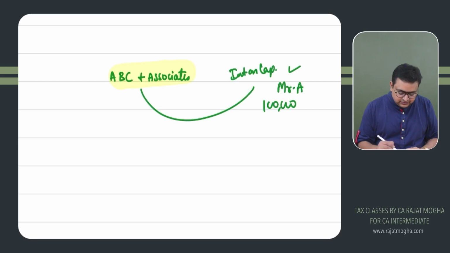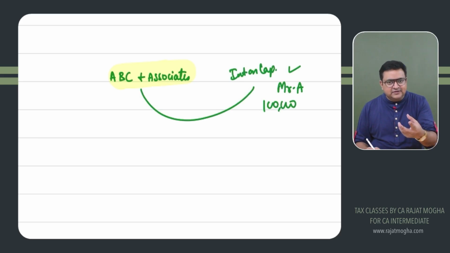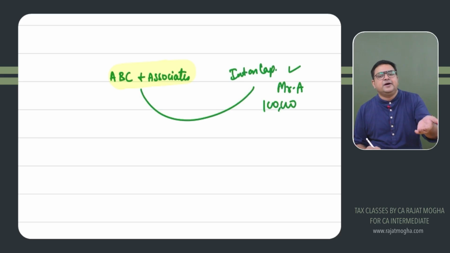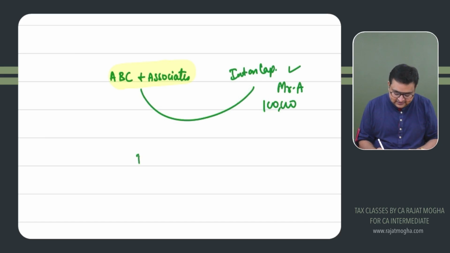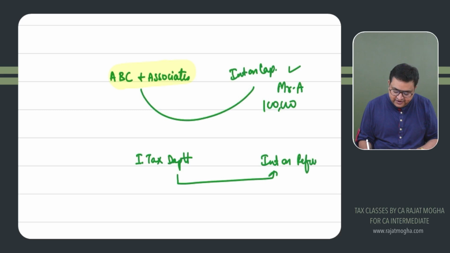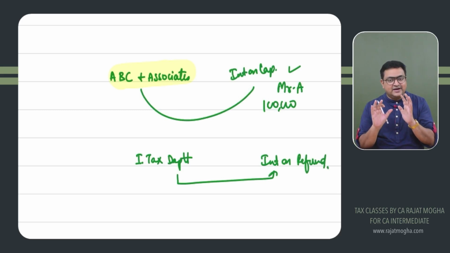Second, sometimes we get income tax refund. Sometimes we deposit our income tax in surplus, and after some time, the income tax department refunds this money to us. And on that, they also pay interest to us. So let's say this is the income tax department. They are paying interest on refund. We understand interest on refund is income. Just the income tax refund is not our income, correct?